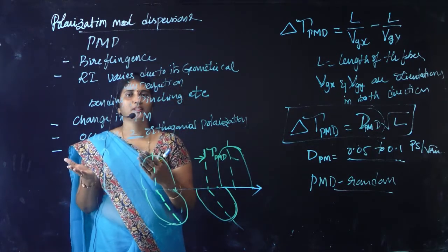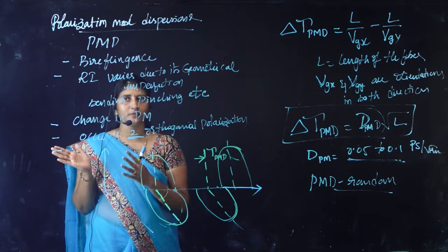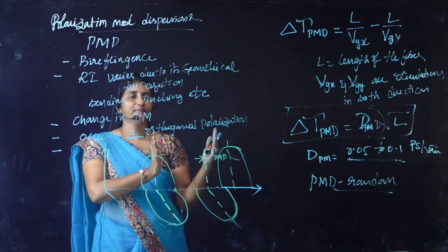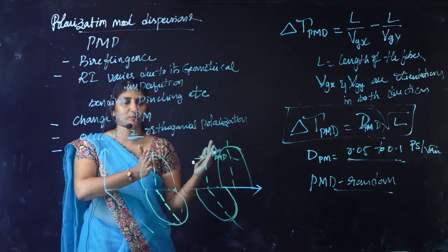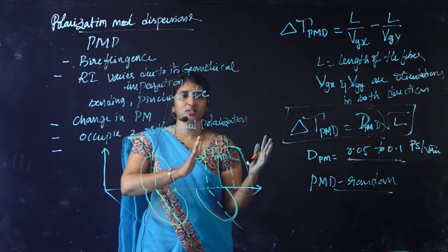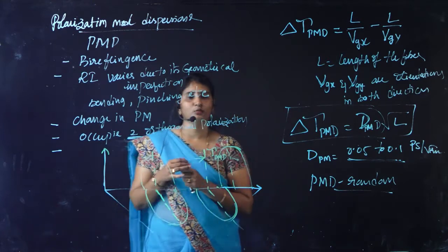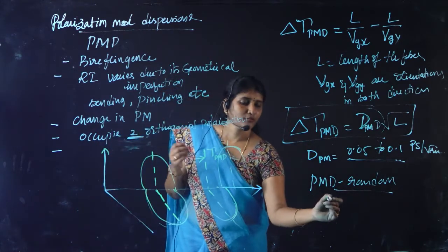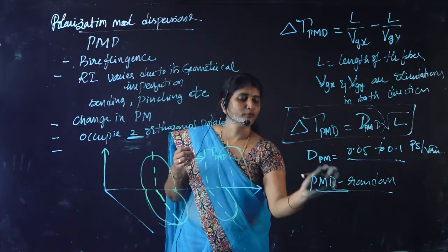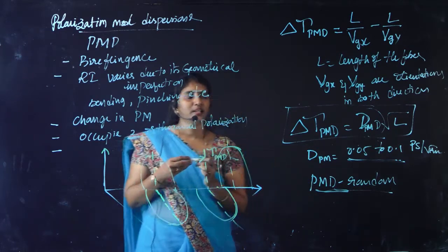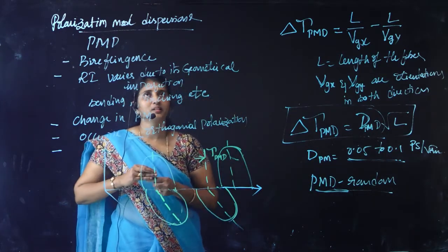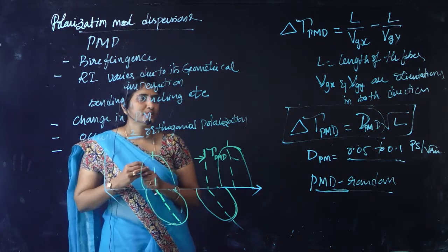So at a certain part the refractive index will have a certain variation, and after traveling a certain length the difference will totally change. So we cannot have a static type of analysis, only a random analysis of what amount of time delay can be expressed in polarization mode dispersion.